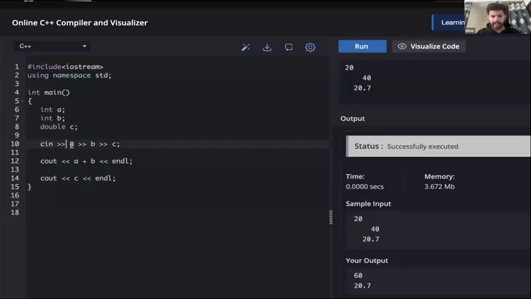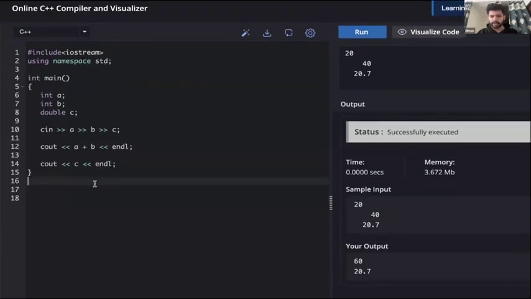It says cin first will take A, first it will take 20, put it in A, then 40, put it in B, then this, put it in C. Our code will work as it is.